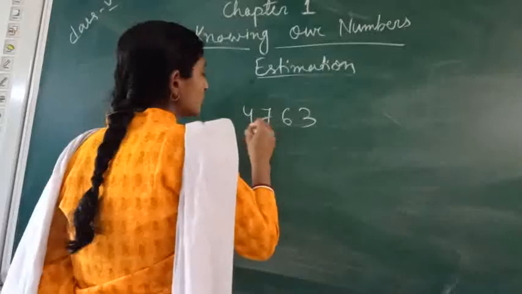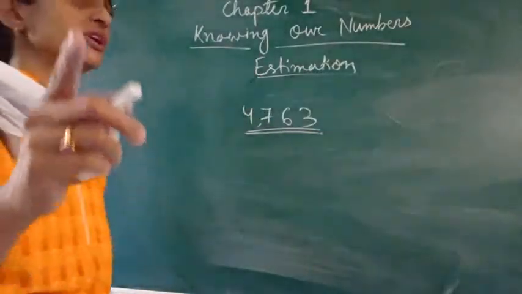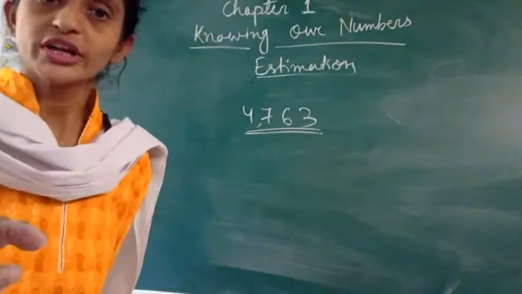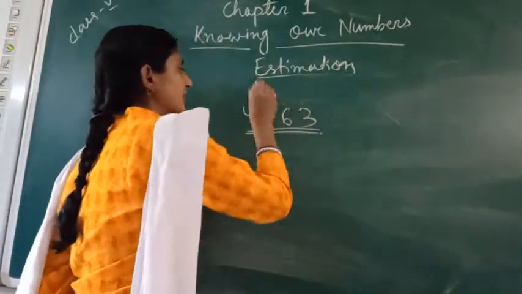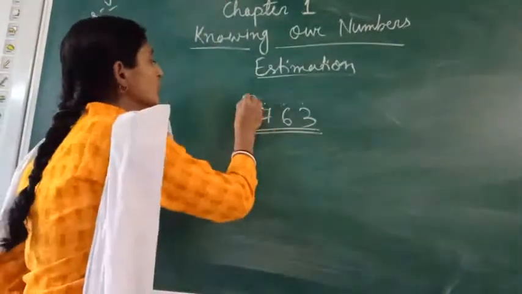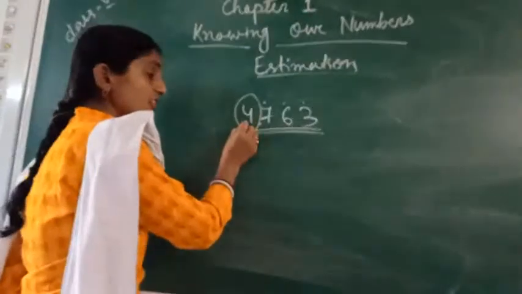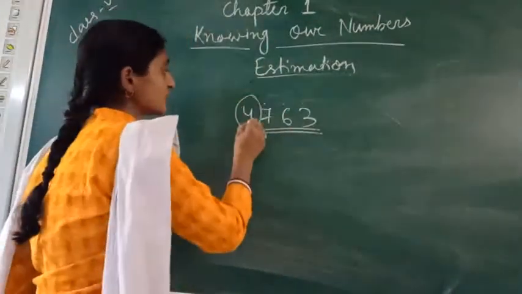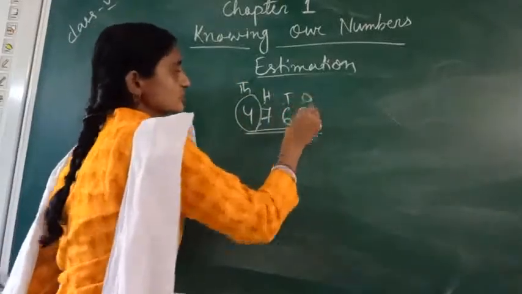Suppose one 4-digit number has been given, and no instruction has been given for rounding off to a particular place. Let's take a number 4763. One number has been given, and you have to round it off. What you will do? No instruction has been given to round off by 1's place, by 10's place, by 100's place, nothing else. So in general, we will look for the 1000 place, that means the highest place. What is the highest place here? This is the 1000 place. This is 100 place, this is 10 place, this is 1's place.